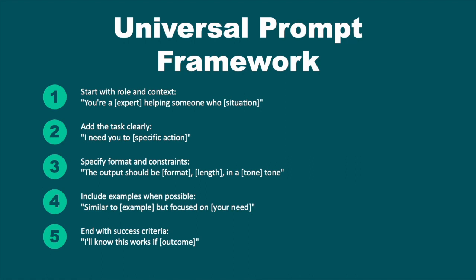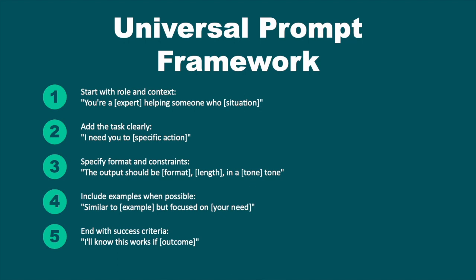Step 3. Specify format and constraints. This includes length, tone, and any structural requirements. Here you can define what the output should look like. Step 4. Include examples when possible. If you have seen something similar to what you want, mention it. Step 5. End with success criteria. How will you know if this worked? What outcome are you looking for? This helps the AI optimize for what actually matters to you.